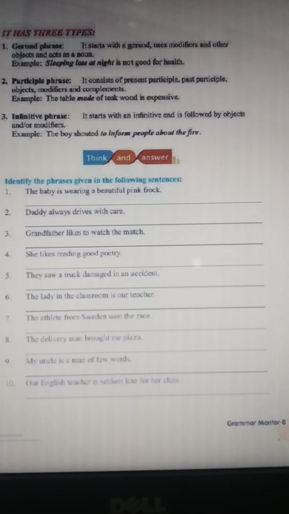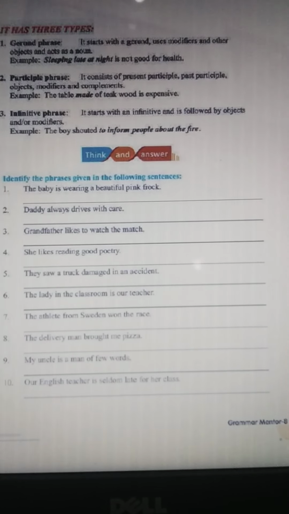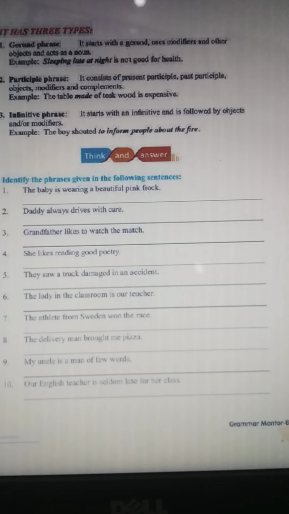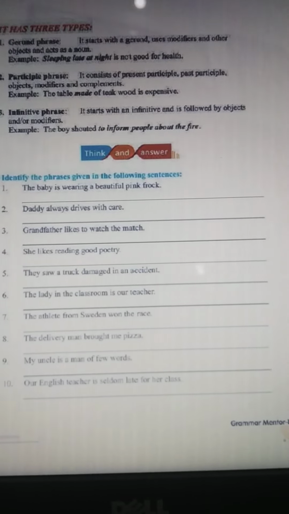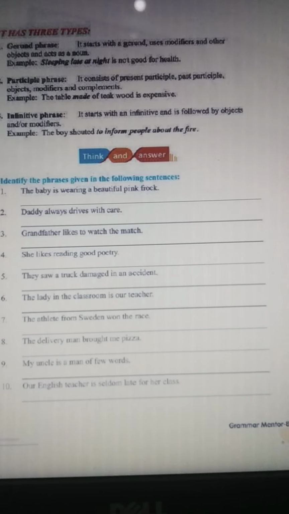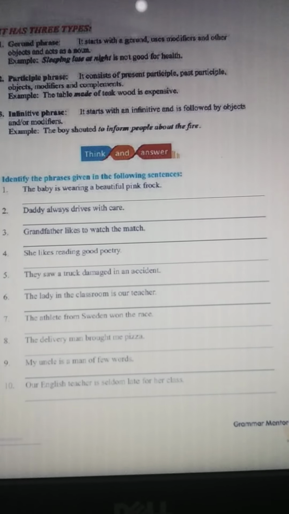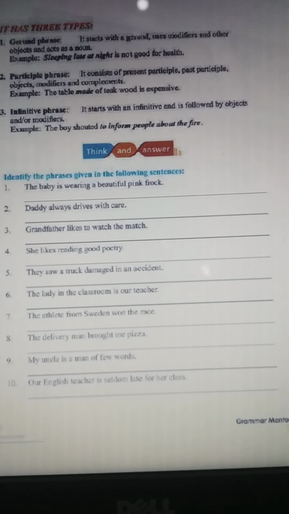And now this verbal phrase has 3 types. First one is gerund phrase, second one is participle phrase, and third one is infinitive phrase. So gerund phrase, as you all know, I have explained it already. Gerund means what? It's a verb. It functions as a noun sometimes, so we call it a gerund.